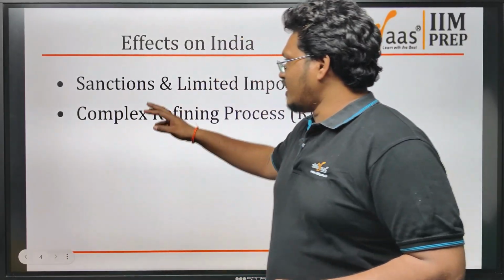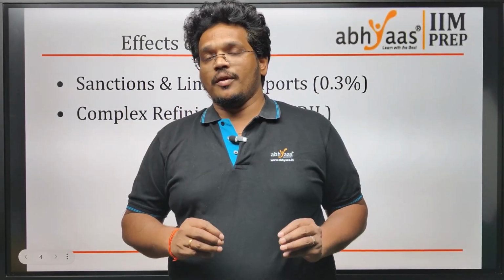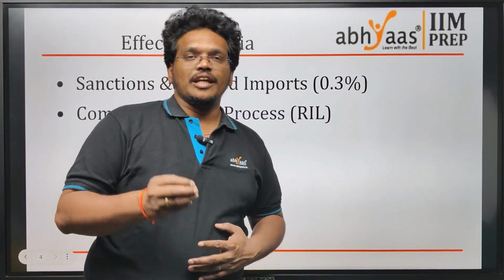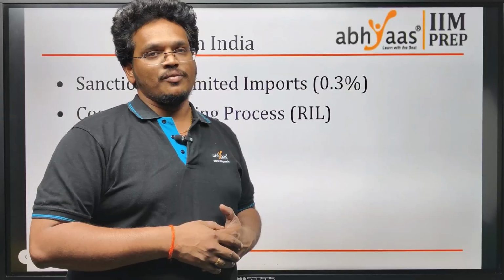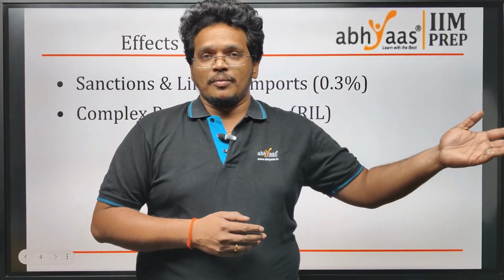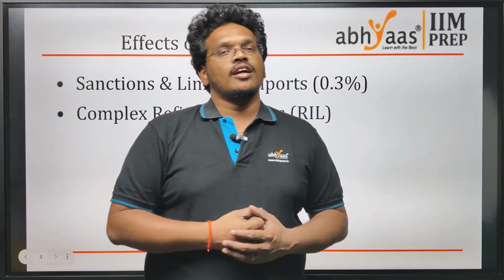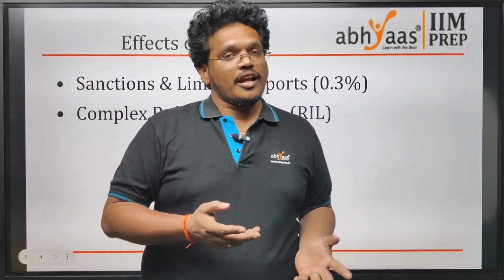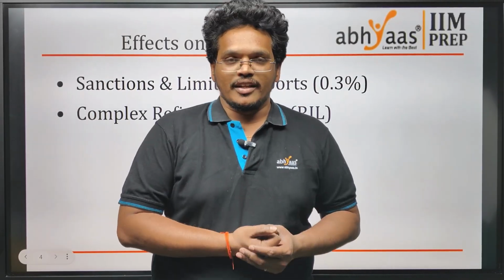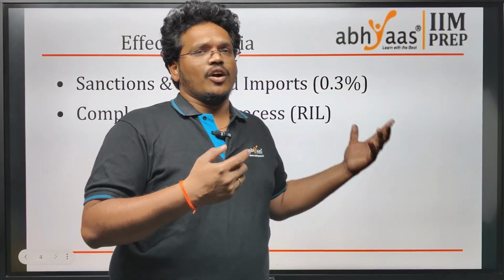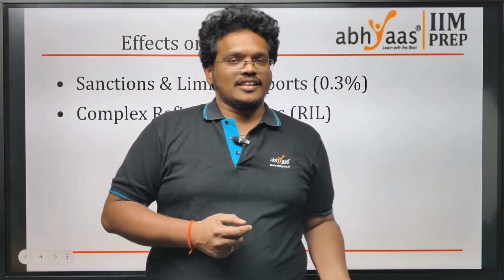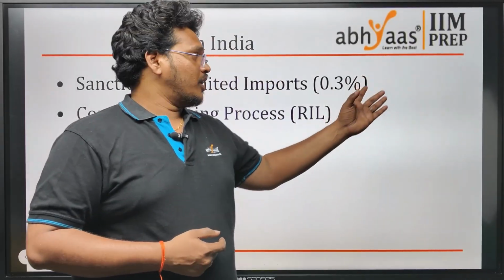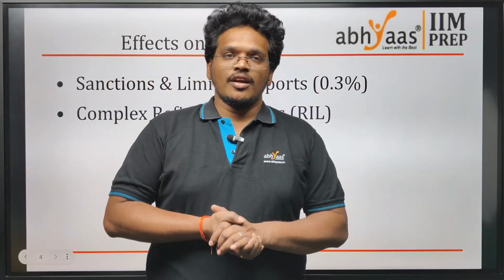The main impact is that India doesn't have any particular impact, because we are importing only 0.3% of crude oil from Venezuela. Why? Because from 2017 there were sanctions on Venezuela. India is a neutral country, a neutral economy. We maintain relations with every other country, so we did not try to bypass the sanctions. We simply followed them, and when the sanctions came, we stopped importing oil from Venezuela.